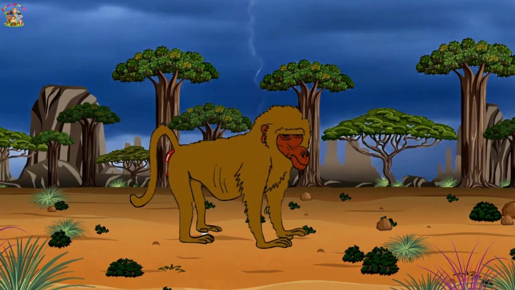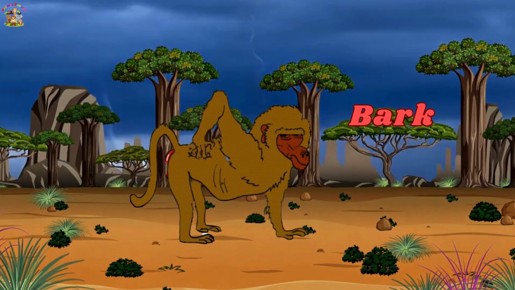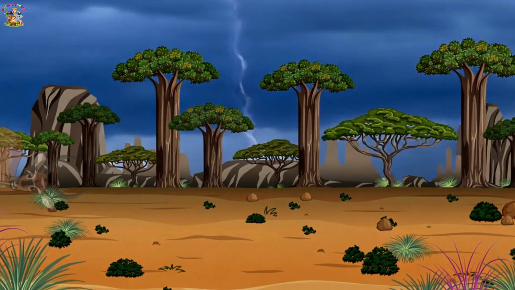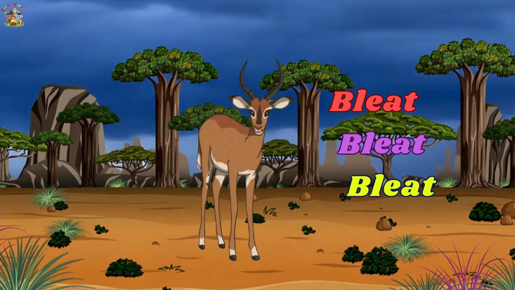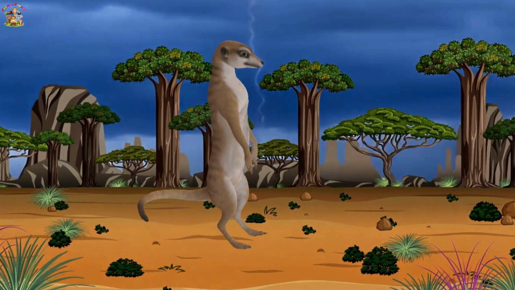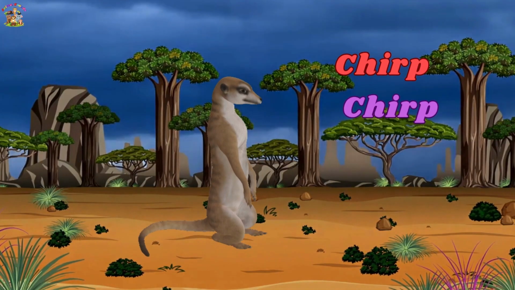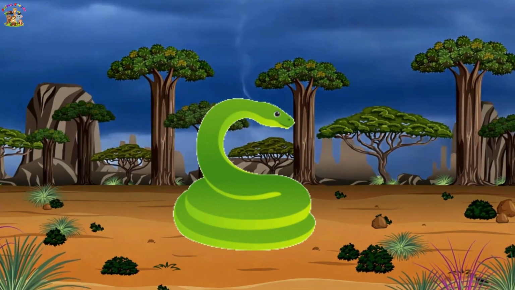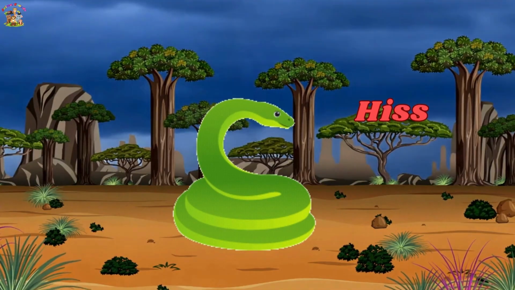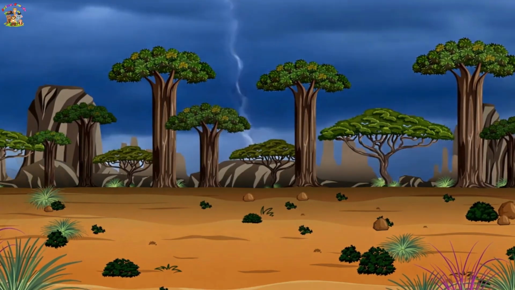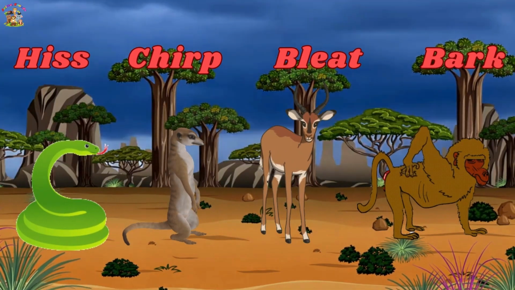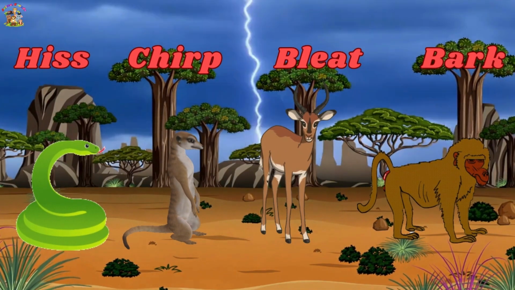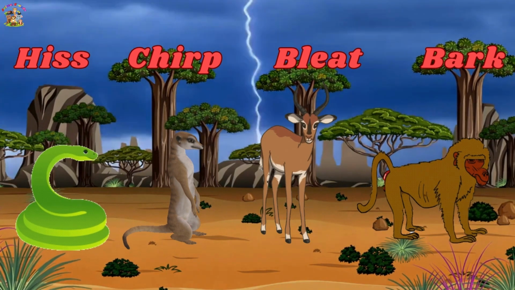The baboon on safari says bark, bark, bark. The antelope on safari says bleat, bleat, bleat. The meerkat on safari says chirp, chirp, chirp. The snake on safari says hiss, hiss, hiss. Bark, bleat, chirp, hiss. These are the safari animal sounds.